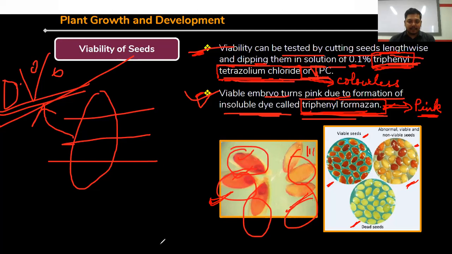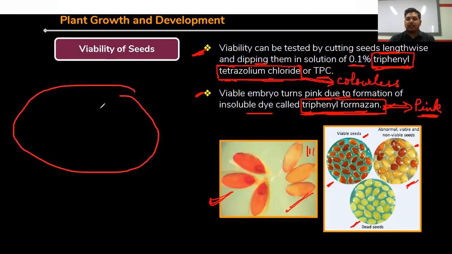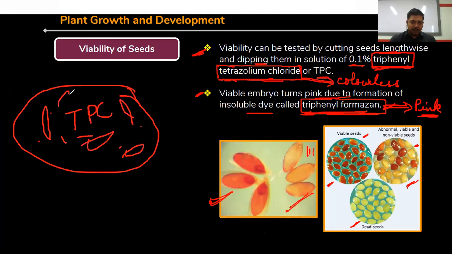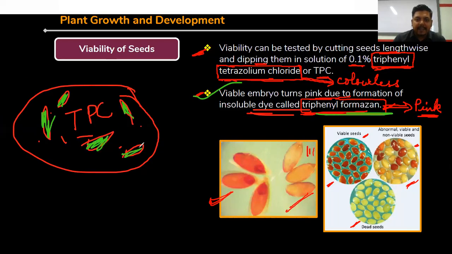First we are taking a pot where the TTC, or triphenyl tetrazolium chloride, is present. Now we are adding the seeds, several seeds. Clear now? And we are adding a dye. Dye means color. The dye, or color, in this case is triphenyl formazan. So this is triphenyl formazan, and these are added here simply.